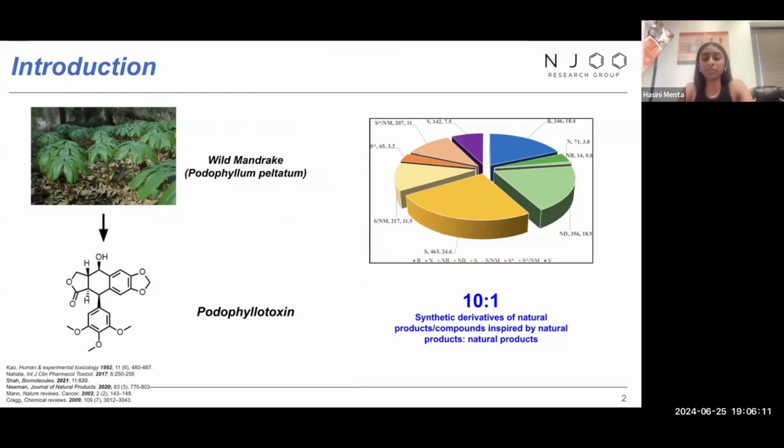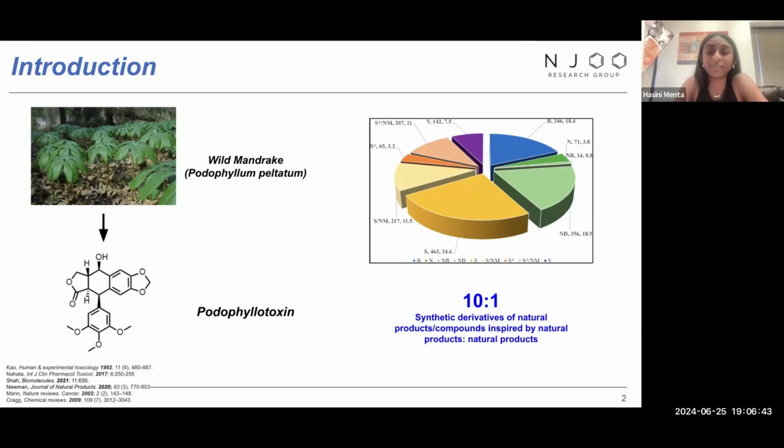So to begin, podophyllotoxin is a natural product that is extracted from the wild mandrake plant that's pictured here on the top left corner. The wild mandrake plant was traditionally used by various indigenous groups for medicinal purposes. However, it still holds great importance through its ability to inhibit tubulin polymerization, which prevents formation of the spindle fibers during the cell cycle. The inhibition of tubulin acts upon mitosis when spindle fibers pull away from homologous chromosomes, which hinders the cell cycle.